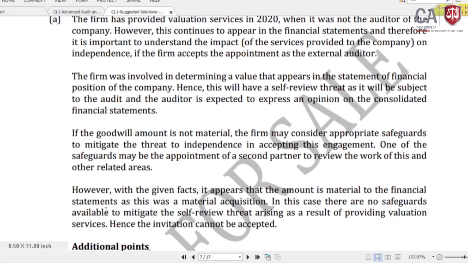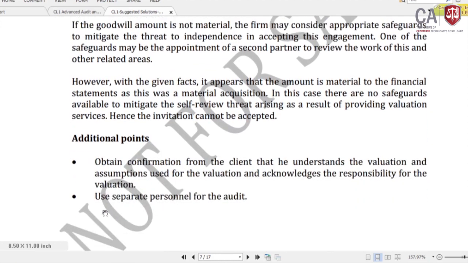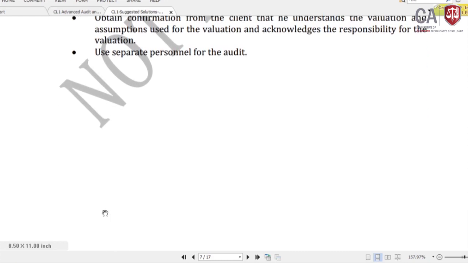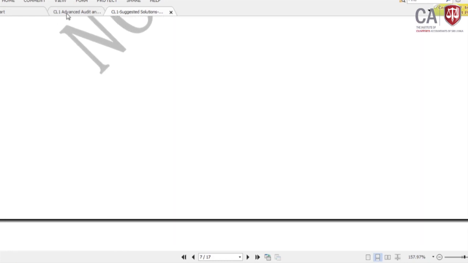However, with the given facts, it appears that the amount is material to the financial statements as this was a material acquisition. In this case, there are no safeguards available to mitigate the self-review threat arising as a result of providing valuation services. Hence, the invitation cannot be accepted. Right, there are two additional points given: obtain confirmation from the client that they understand the valuation and assumptions used, and use separate personnel for the audit. Those are safeguards available under option number one.